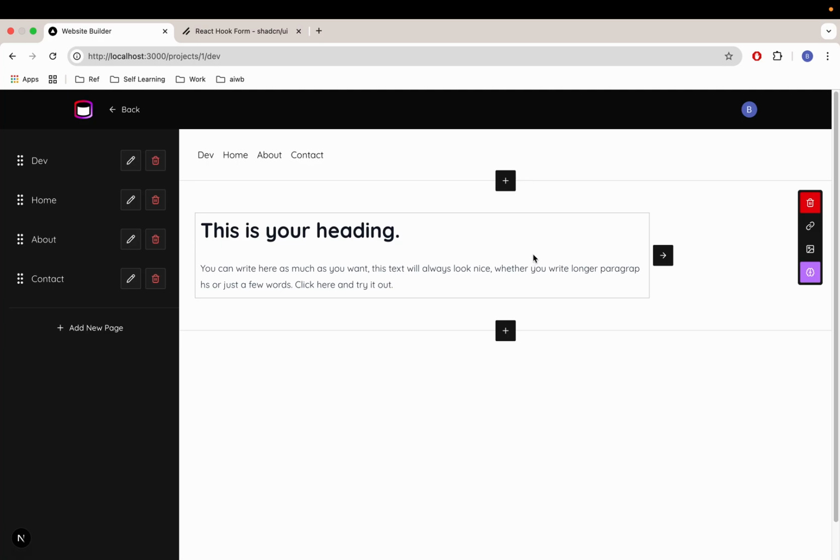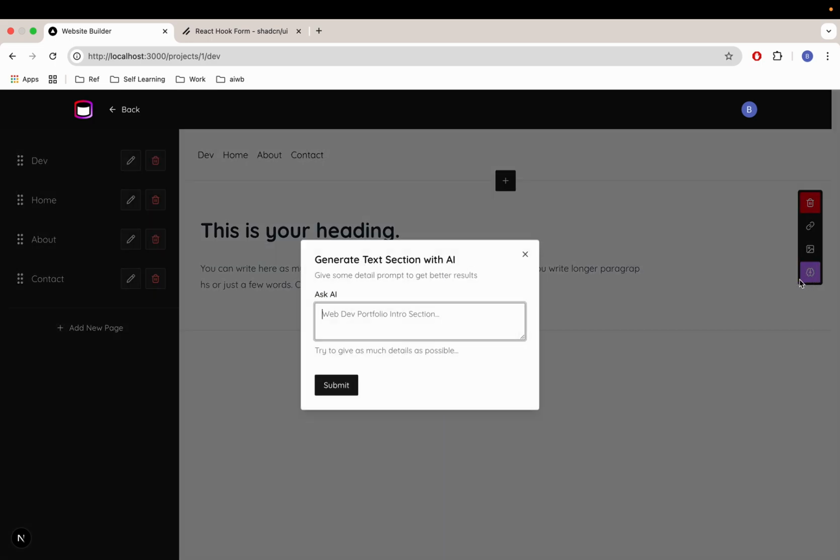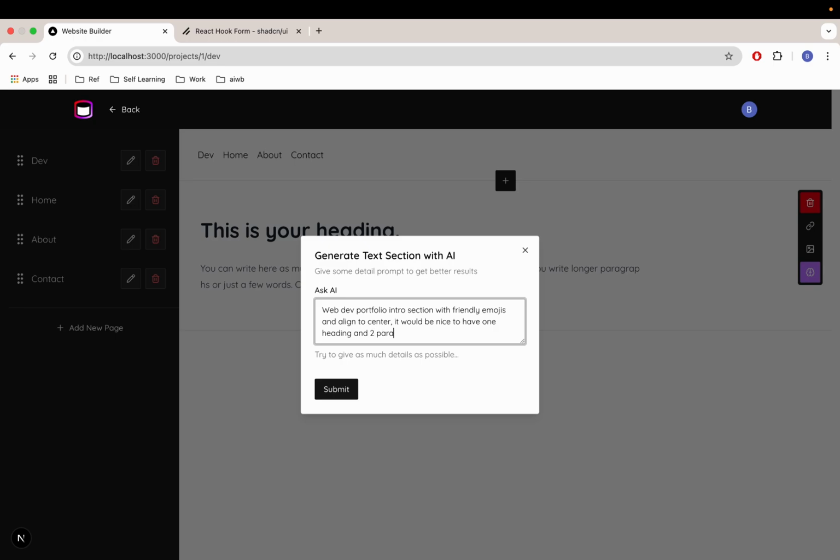In this video, we implemented something exciting. I'm new to AI, but we tried it out, okay? So here, when we click this brain icon button, we can see the prompt right here. And then once we add the portfolio intro section with friendly emojis, and align to center, it will be nice to have one heading and two paragraphs.